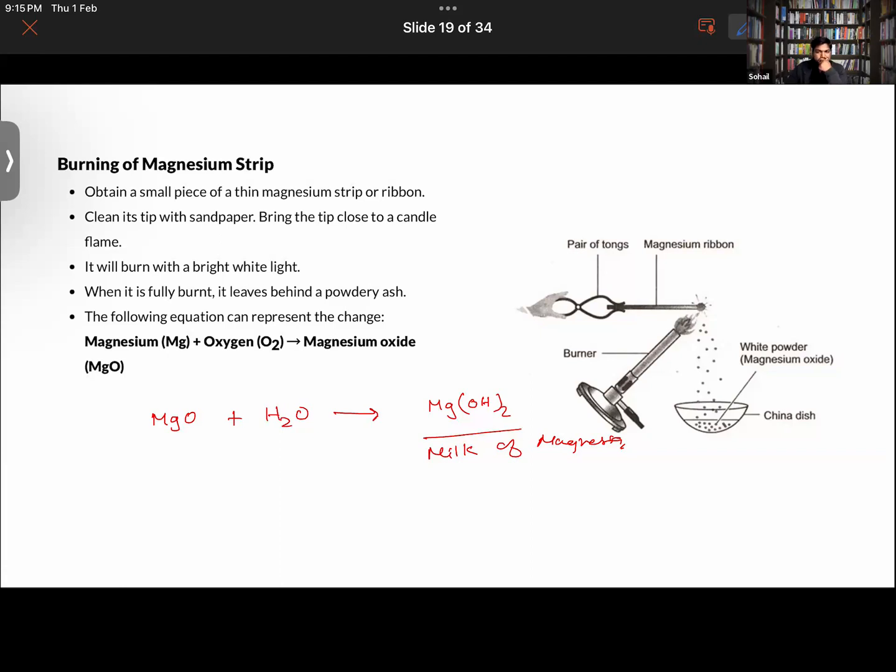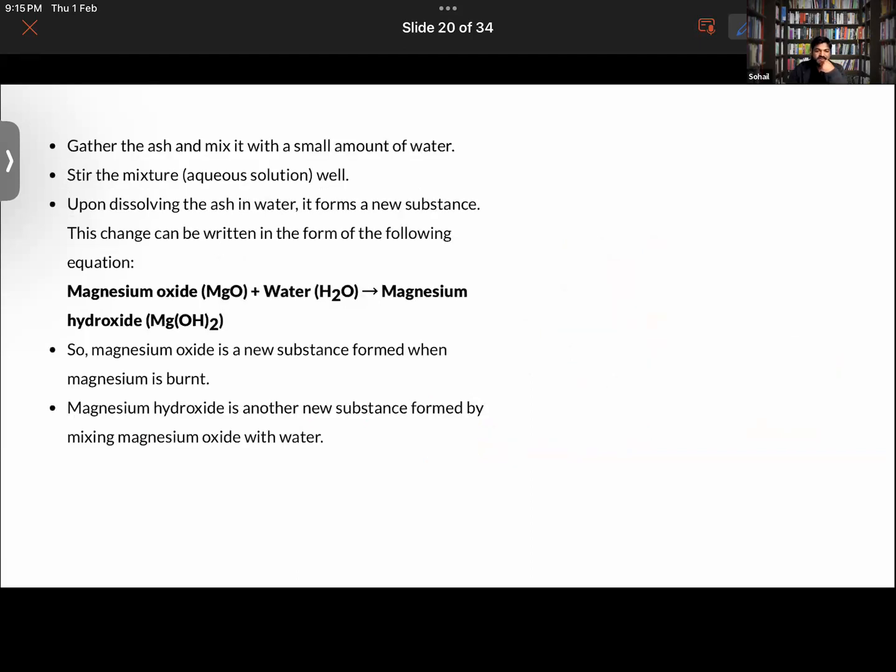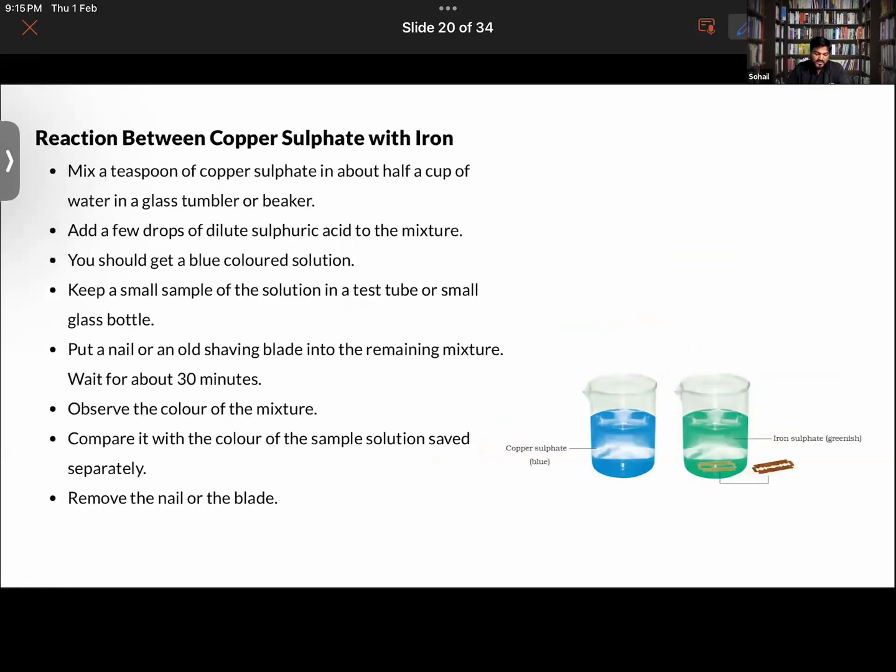So above 7, because it's a basic substance, right? Yes, sir. So do remember that thing also.